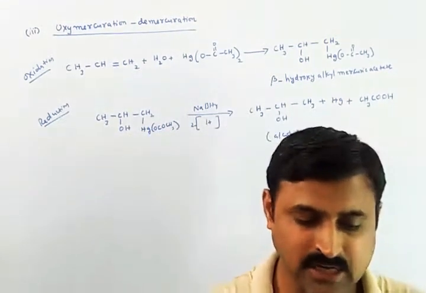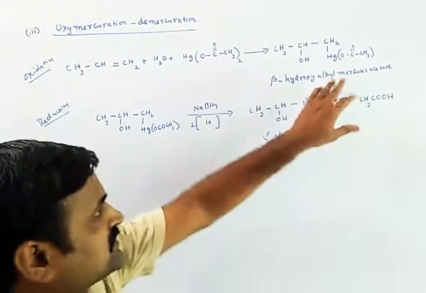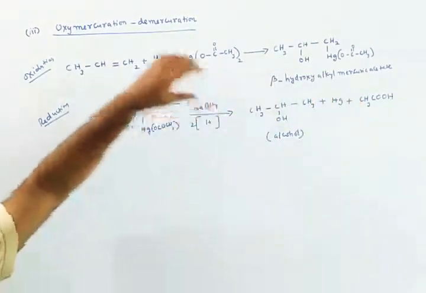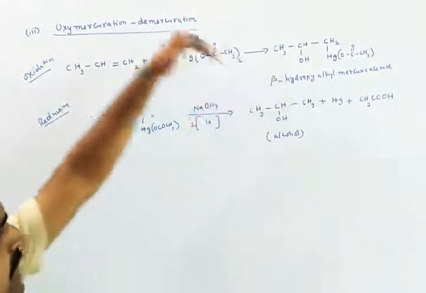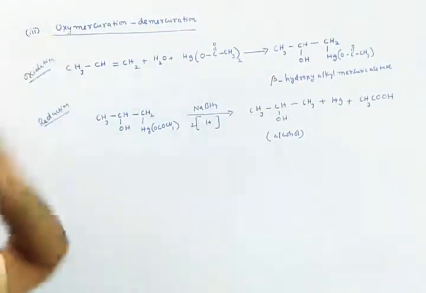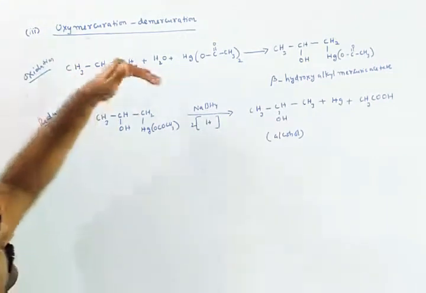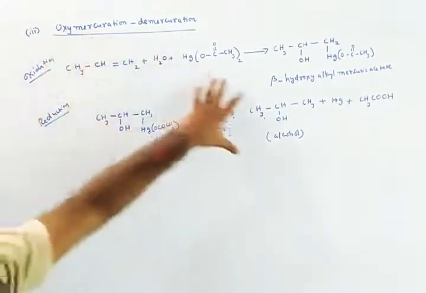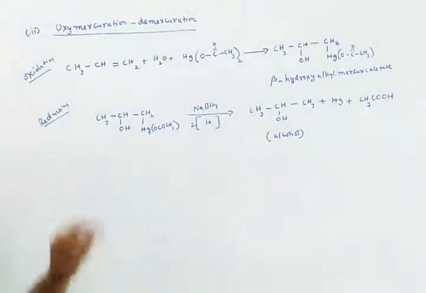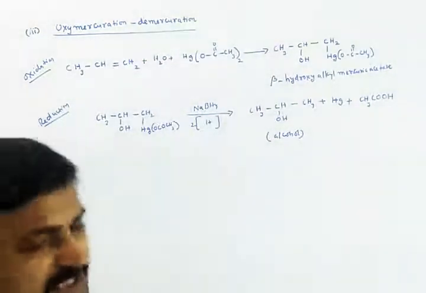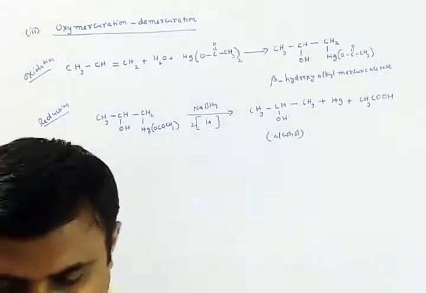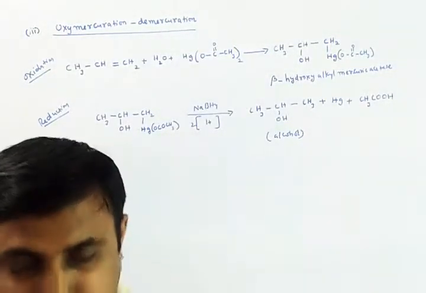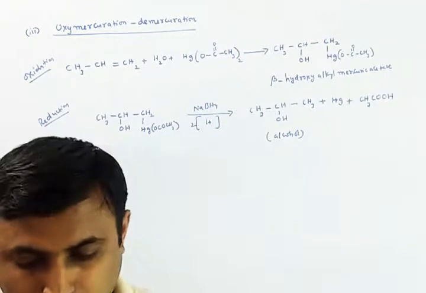In that mechanism, Hg with positive charge attacks the unsaturation. After that, the OH minus ion comes onto the unsaturation to bring about the formation of alcohol. This oxymercuration, demercuration method is a most important method. We can also say it follows Markovnikov's rule.